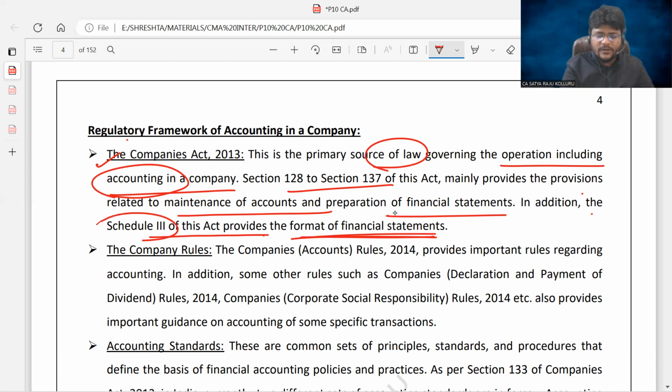Schedule 3, sir, what is Schedule 3? What are the different formats possible? All such issues we are also going to see further.